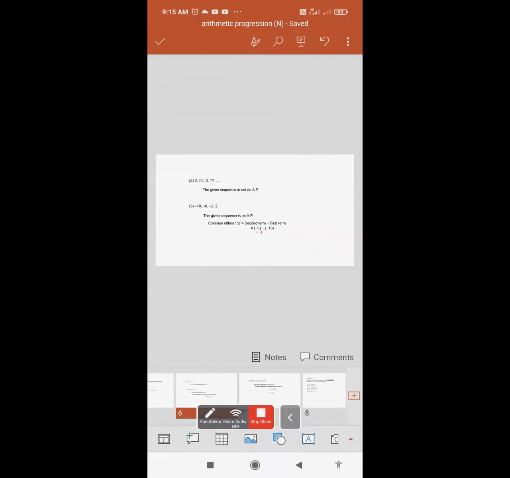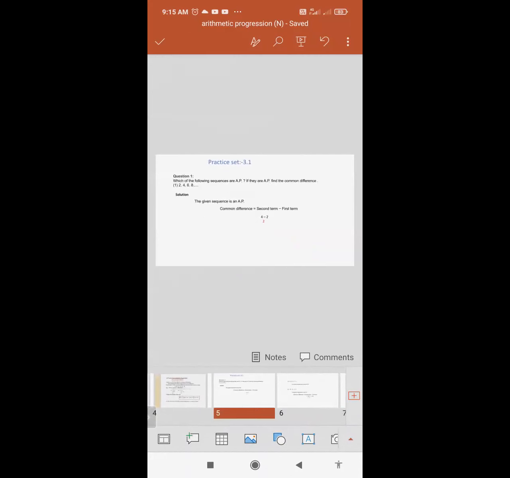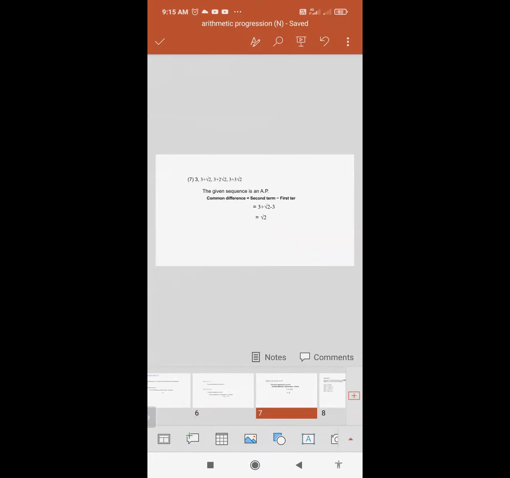Now question number 7. See, how many questions are there in this set? I think 4 to 5 questions are there, so I have taken only 3 questions. The rest is homework. In this root type of question, students get confused about how to take out the difference.